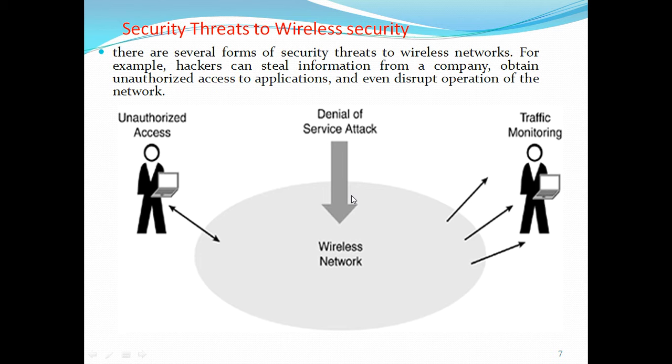That means disturbing the network, disturbing the users, disturbing the traffic, like unnecessary content replay attacks. All of these belong to denial of service attack. Flooding attacks also. Traffic monitoring is observing the traffic data in the wireless network.